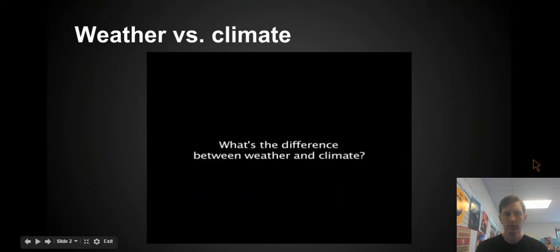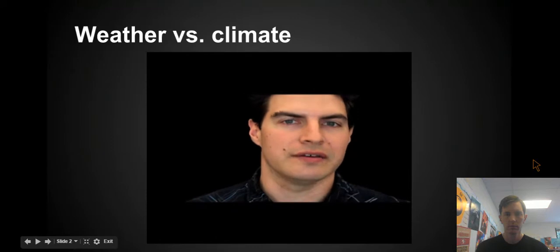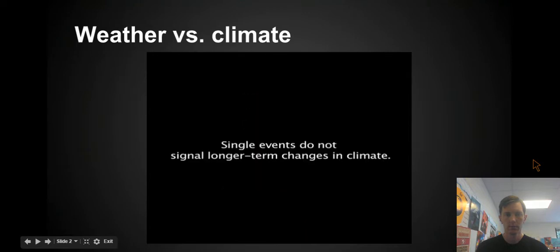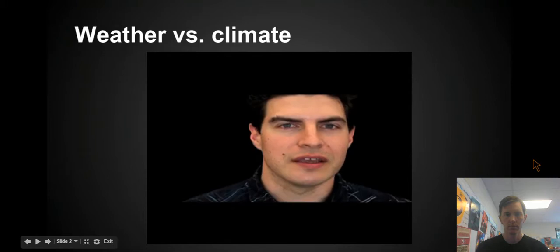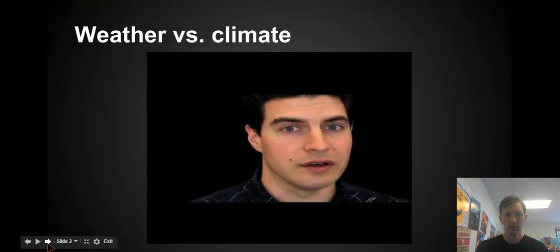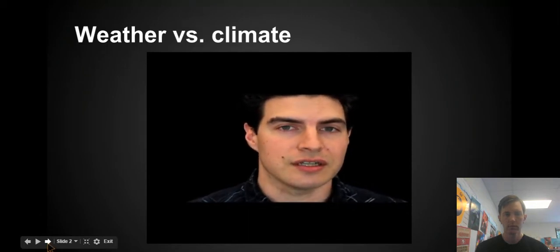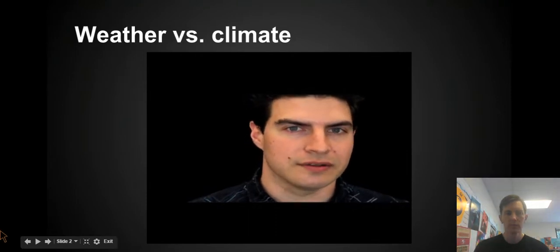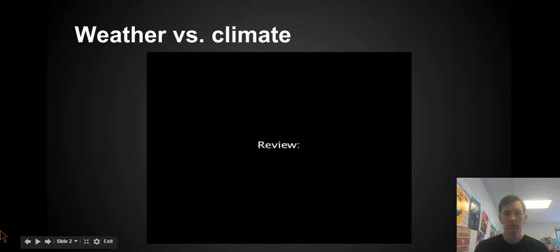Whenever you have an extreme weather event, like a heat wave or a snowstorm, people think that that might signal a longer-term change in climate, when you really can't say anything about climate from single events like that. In terms of looking at changes in climate, you really need to think about long-term averages and long-term trends. Really, if you want to measure a change in climate, you're talking about changes that are happening over at least 20 to 30 years or longer.